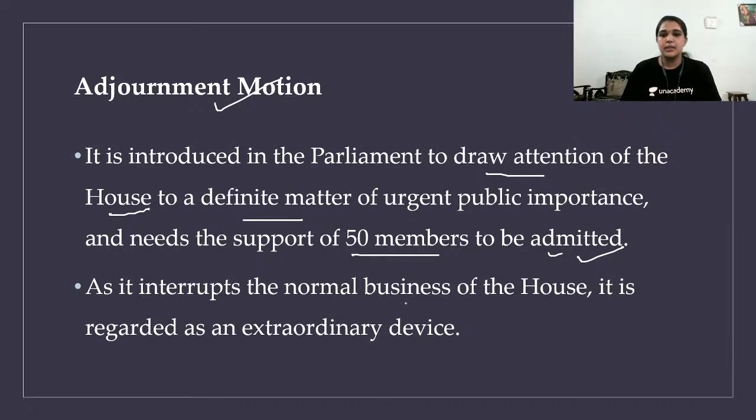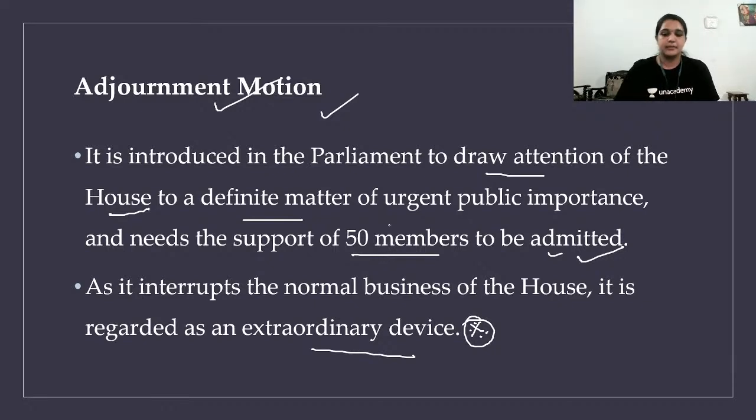As it interrupts the normal business of the house, it is regarded as an extraordinary device. Very important. When you bring the adjournment motion, it is like asking the entire house to stop whatever it is doing and to look at what is happening now. That's why it is called an extraordinary device. The difference between calling attention and adjournment motion is that in calling attention motion, we get the attention of a minister, and in adjournment motion, we get the attention of the entire house.